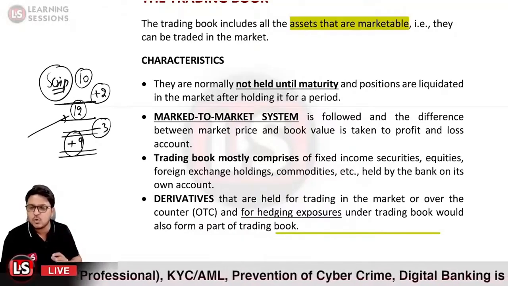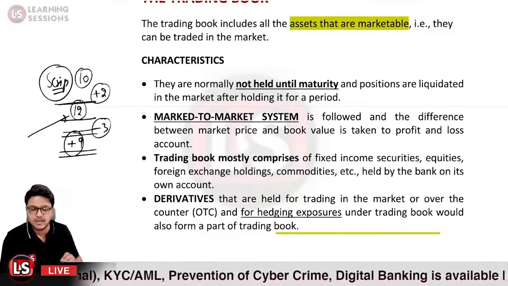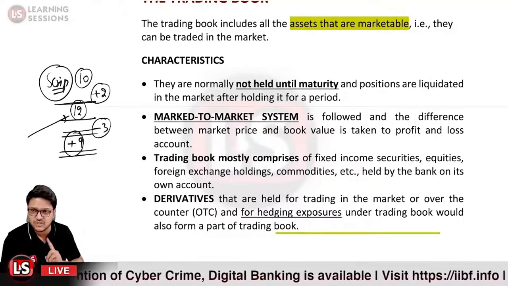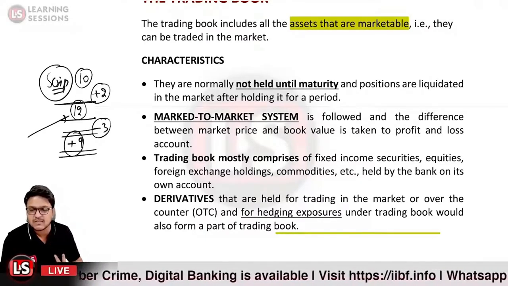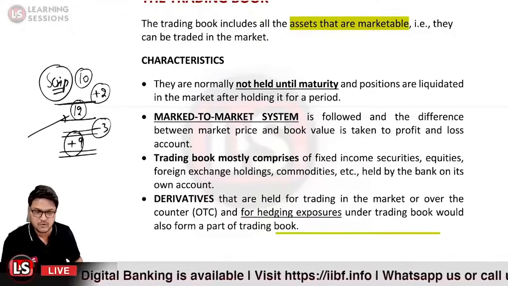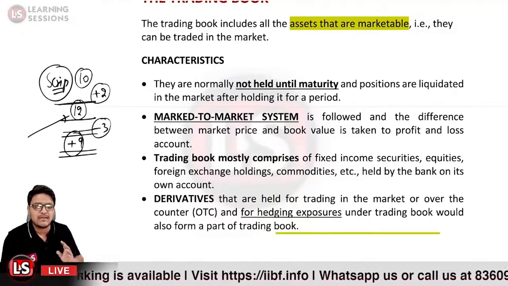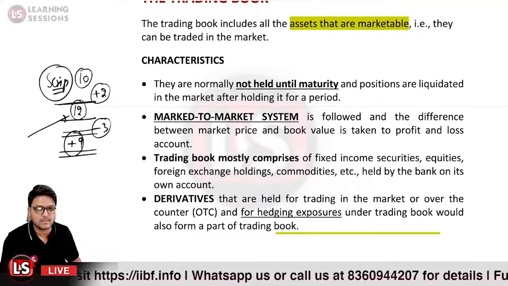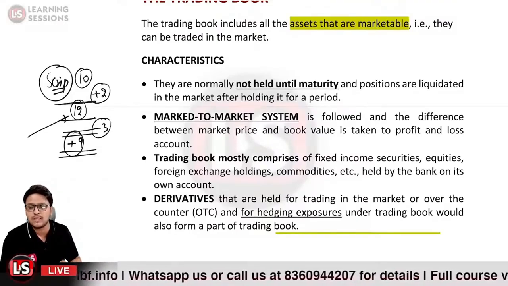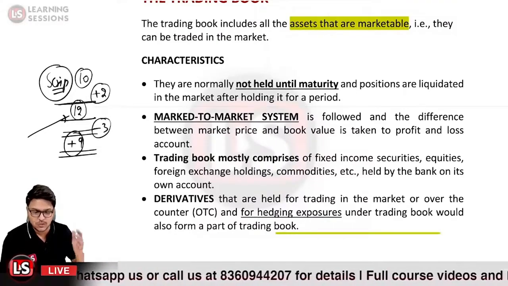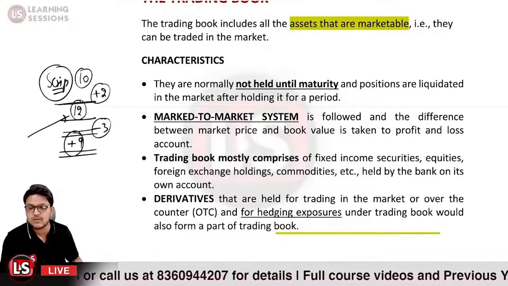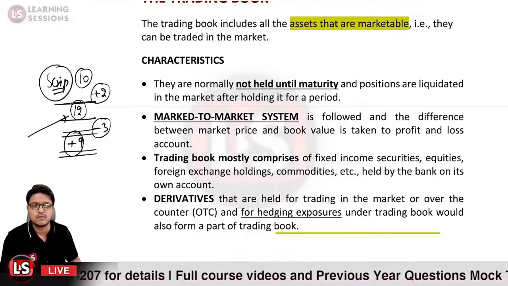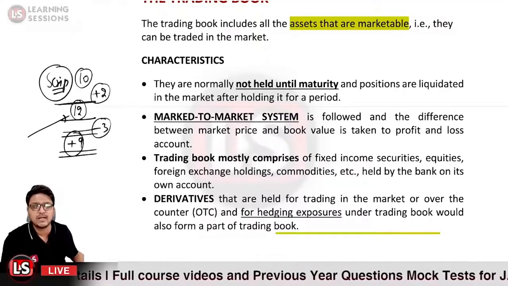Derivatives are those whose values are derived from the underlying assets. The derivatives are of two types: one is exchange traded derivatives, and the other is over the counter derivatives. Whatever derivatives you are holding for trading purposes, and even if you are holding them for hedging the exposures, so as to safeguard yourself, in both cases those would be considered under the trading book itself.